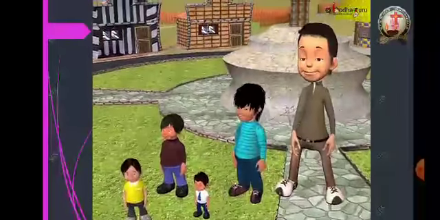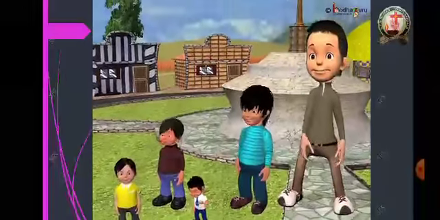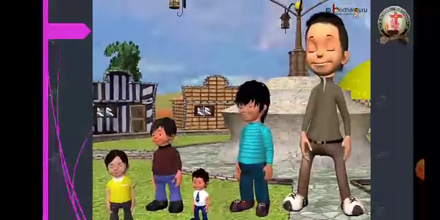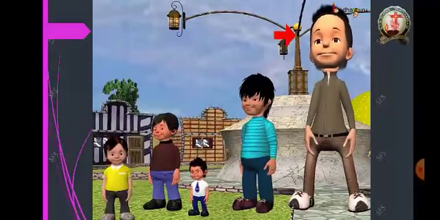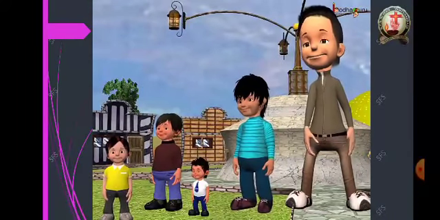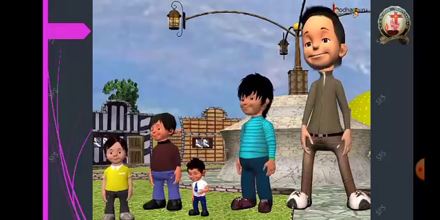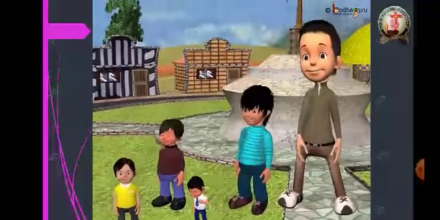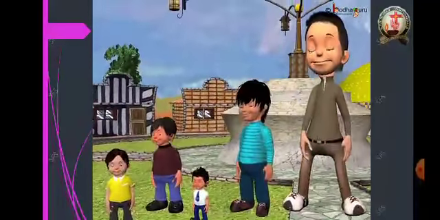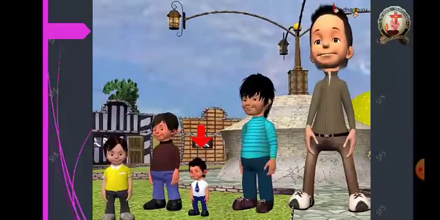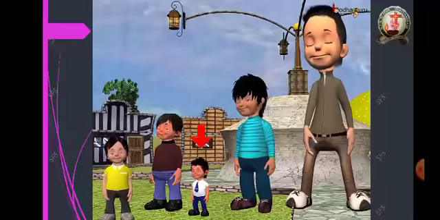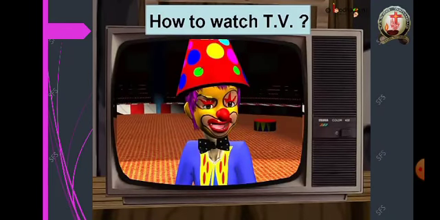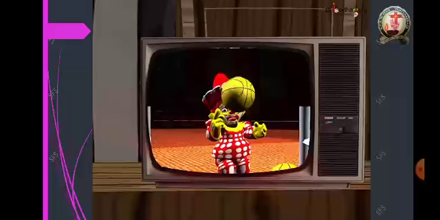Now let us see a group of children. Here, see, all the children are of different heights. Who is the tallest amongst all? This is the tallest boy. He is wearing a grey t-shirt and pants. And who has the smallest height, or who is the shortest of all? It is this boy in the white t-shirt. Now, if they want to watch the TV standing in a line, one behind the other, how should they stand so that all can watch properly?